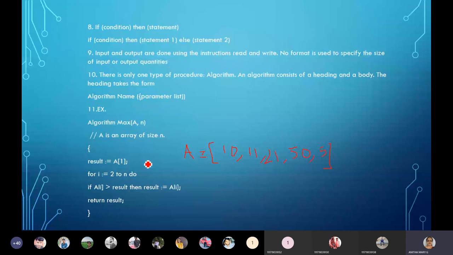So this is the A. Here when we say A of 1, the result is going to get 10.